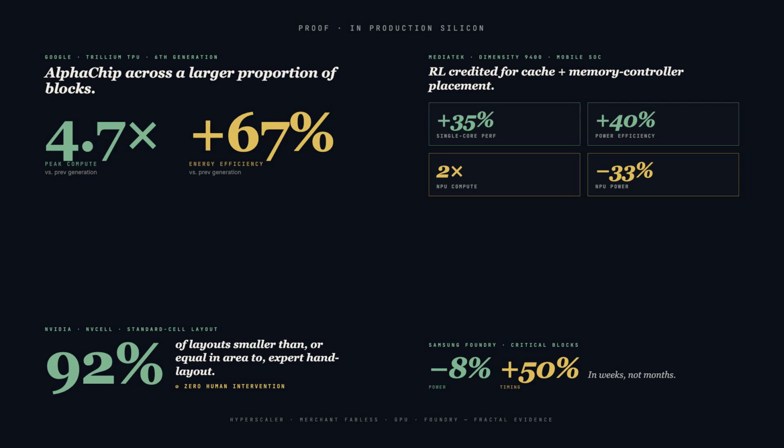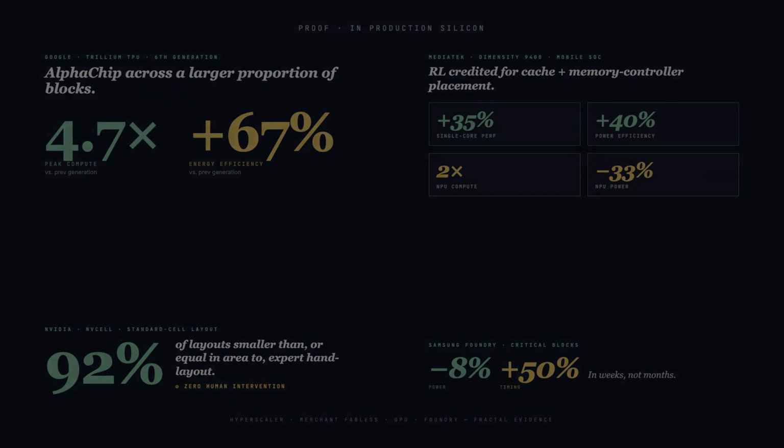The revolution is fractal. NVIDIA's NVCell framework applies the same approach at the micro scale, to standard cell layout, the atomic unit of digital design. NVCell generates layouts 92% smaller than or equal in area to those handcrafted by expert engineers, with zero human intervention. Samsung Foundry reports 8% power reduction and timing improvements of over 50% on critical blocks, in weeks, not months.